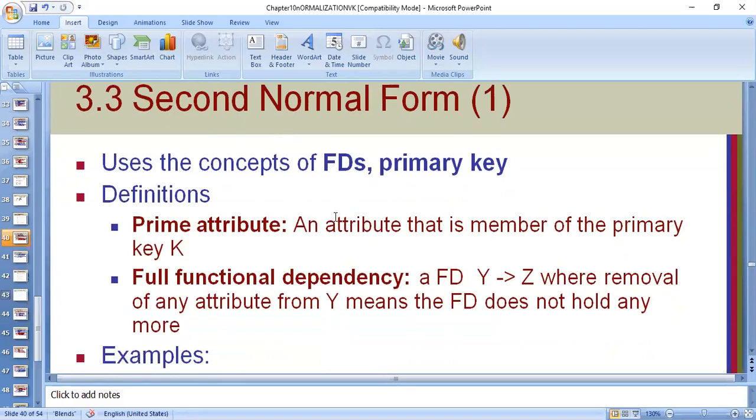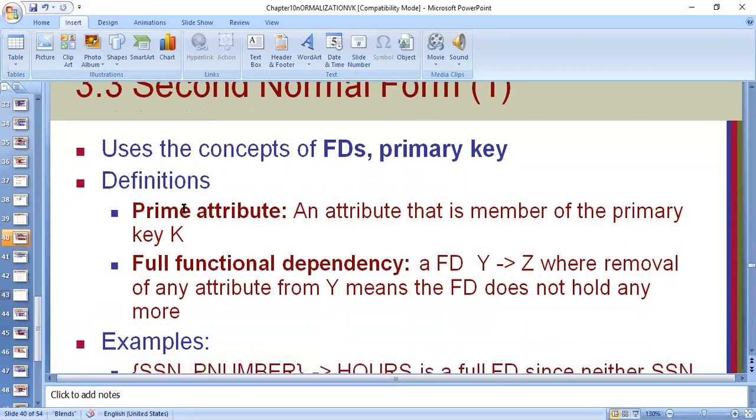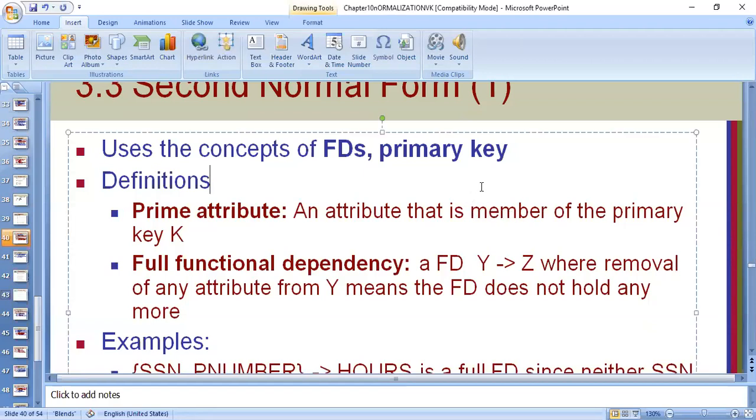In the last class, we have already defined prime attribute. Prime attribute, let me repeat, is an attribute that is a member of the primary key. Member of primary key in the sense what? Sometimes my primary key may be composed of 2-3 attributes in case of a composite primary key. In that case, each member of that composite key individually is called a prime attribute.